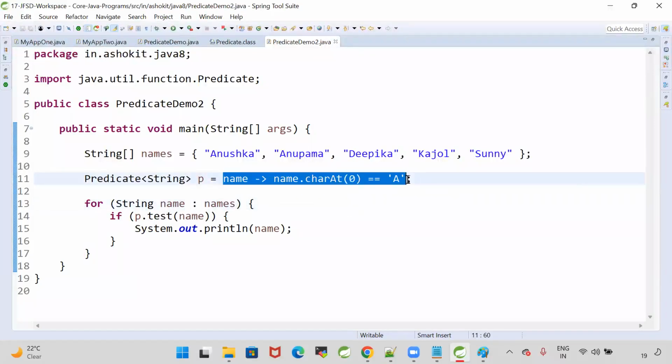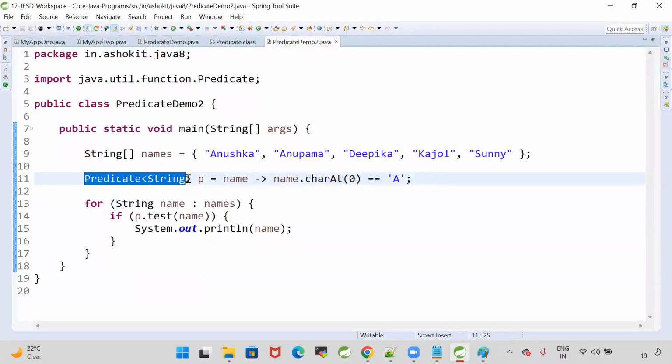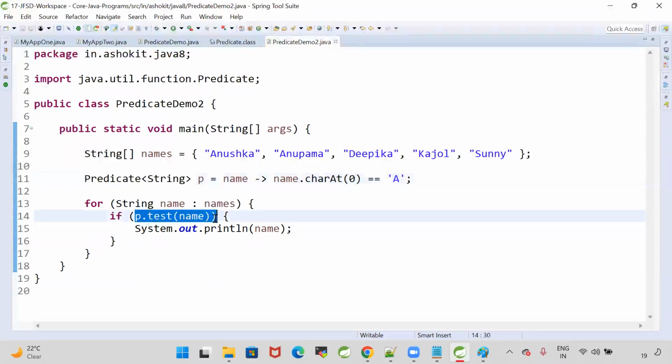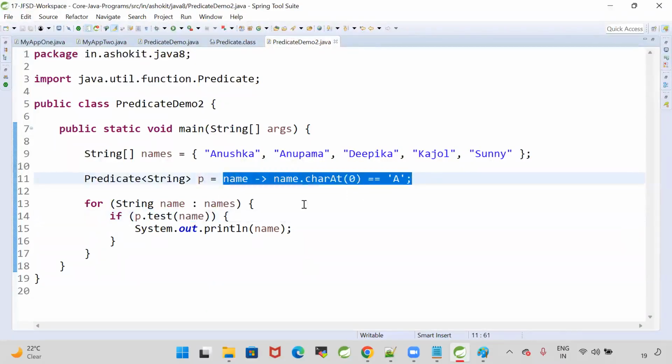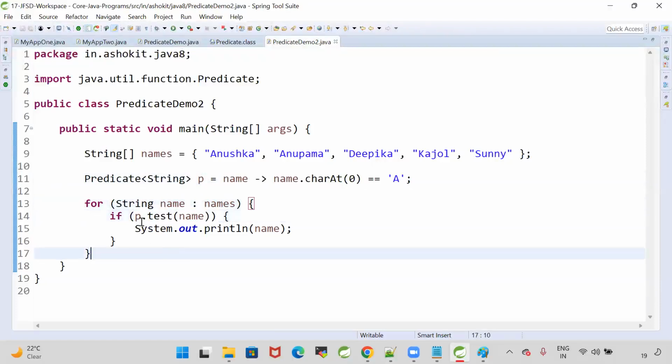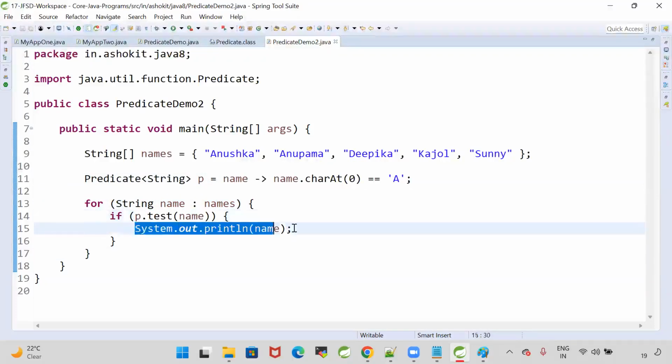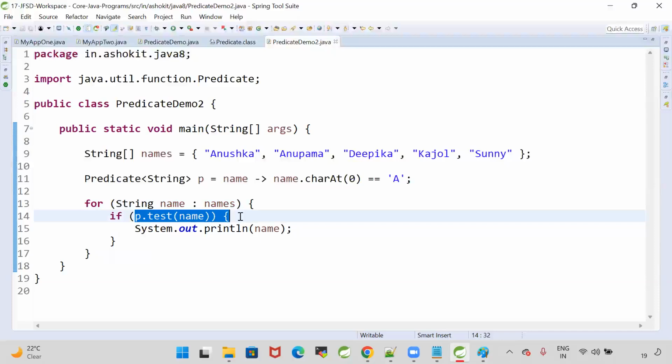To call this lambda, there is a predefined functional interface called Predicate. When we call p.test, this lambda will be called. This lambda will return true or false. If lambda returns true, that name will be printed. If lambda returns false, that name will not be printed. Conditional checking by using lambda.